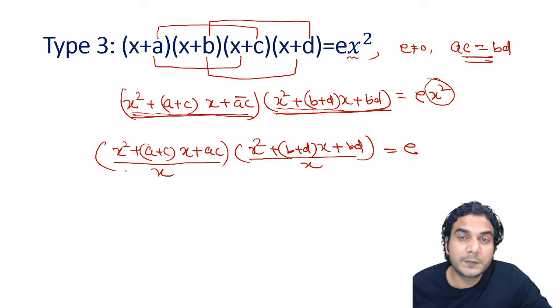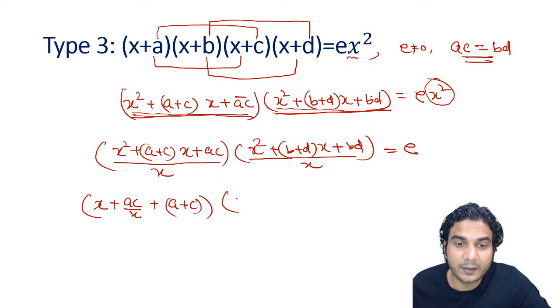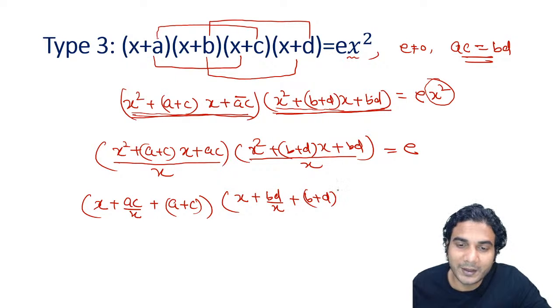If you divide this first quadratic by x, divide individual terms, so it is going to be x, and last term is going to be AC upon x. So I'm writing this next to the first term, and then a plus c will be remaining, so write it as a constant, a plus c. Similarly, in the second quadratic, first term is going to be x, third term going to be bd upon x and plus b plus d. So I hope now you can see it, right?